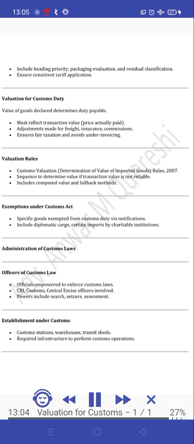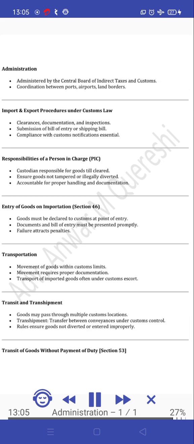Administration of customs laws. Officers of customs law: officials empowered to enforce customs laws. CBI, customs, and central excise officers are involved. Powers include search, seizure, assessment. Establishment under customs: customs stations, warehouses, transit sheds, the required infrastructure to perform customs operations. Administration: administered by the Central Board of Indirect Taxes and Customs, with coordination between ports, airports, land borders.